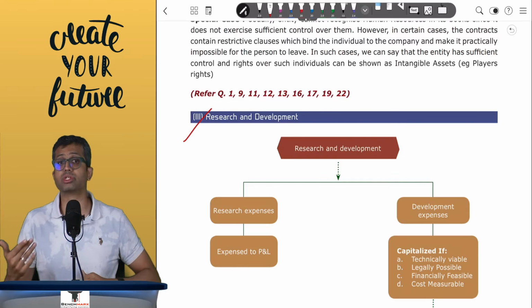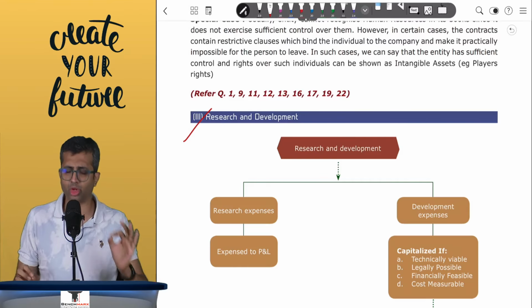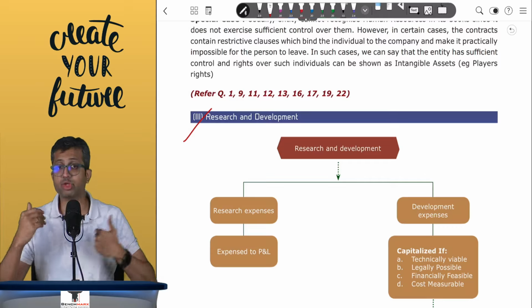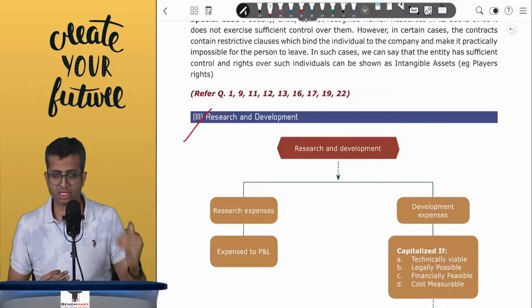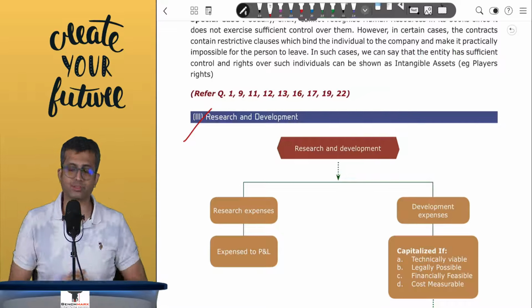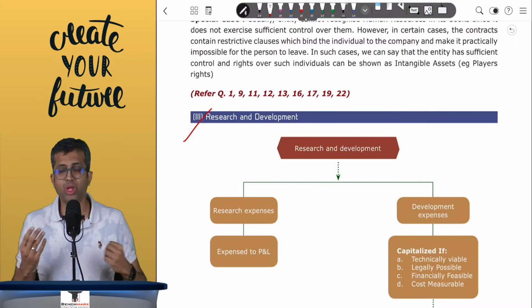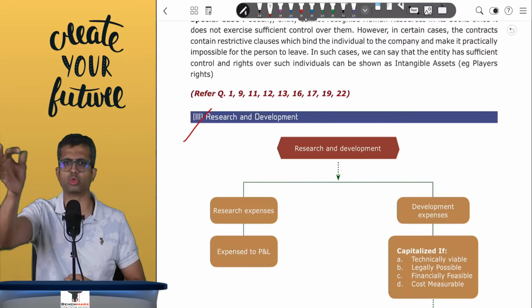However, expenses incurred during the development phase, that is, you find a molecule which can cure AIDS. However, you cannot just administer that to the public at large and hence you might incur certain other expenses. What do you do with expenses incurred during the development phase? Well, if it meets 4 specific criteria, then you can capitalize it.